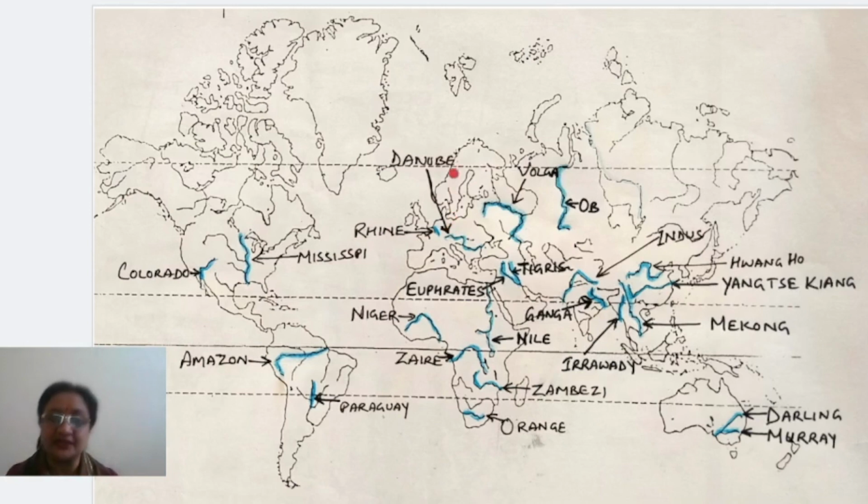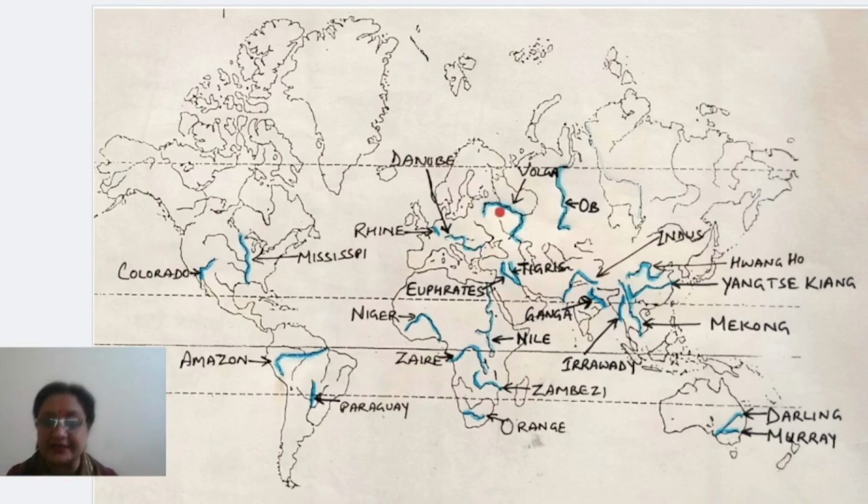Okay, then come to Danube. Danube River is actually touching the Alps mountain, right? As it keeps moving, it joins the Caspian Sea. Sorry, it joins the Black Sea, right? So Danube River is arising from here and it goes till the time it joins the Black Sea. This is Black Sea. Okay.